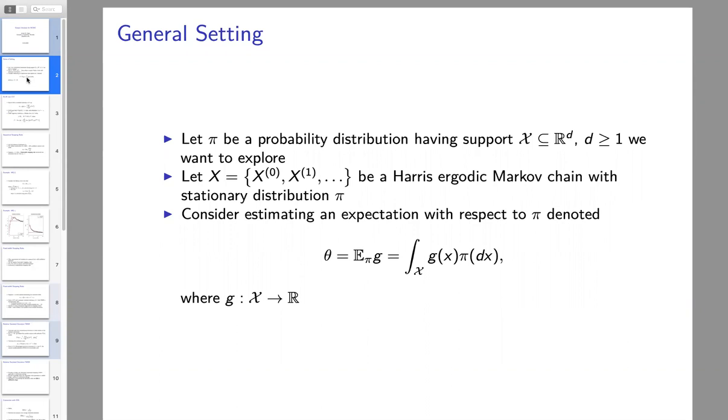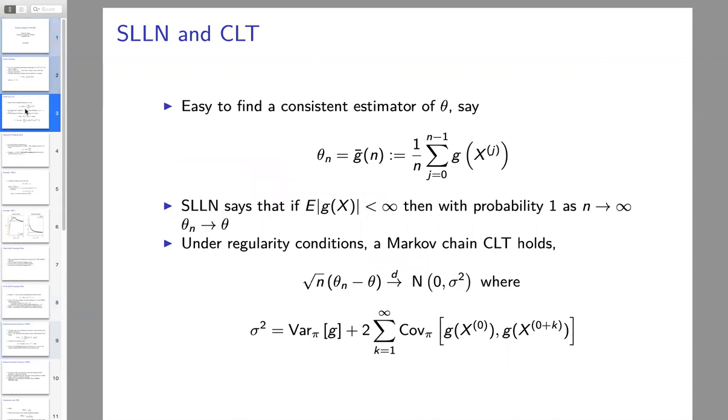For the first half of this talk, we're going to consider this as a univariate expectation. So g, our expectation with respect to pi, is going to be a function that maps my state space to the real line. And later on, we'll generalize everything I'm going to talk about into a multivariate target. Well, then it's easy to find a consistent estimator.